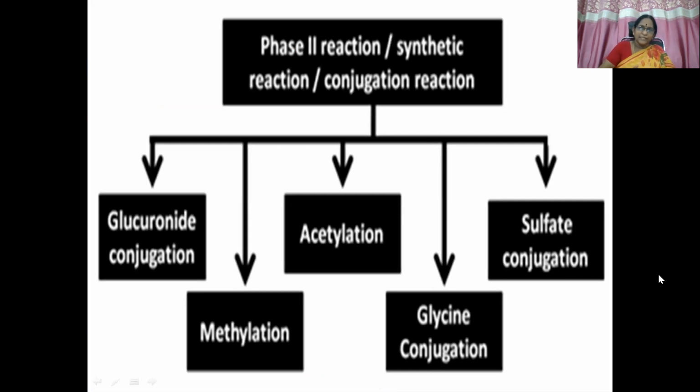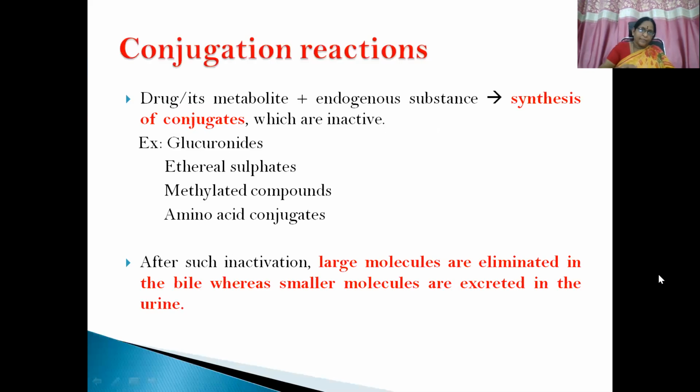Okay, now we'll get into phase two or synthetic reactions or conjugation reactions. We have various types of conjugation reactions here: glucuronide conjugation, sulfate conjugation, glycine conjugation, glutathione conjugation, acetylation, methylation, etc. The principle here is that the drug or its metabolite, meaning what is released after metabolism through phase 1 reaction, will combine with endogenous substances like glucuronides, sulfate compounds, methylated compounds, and amino acids.